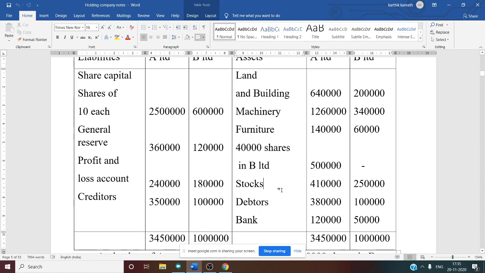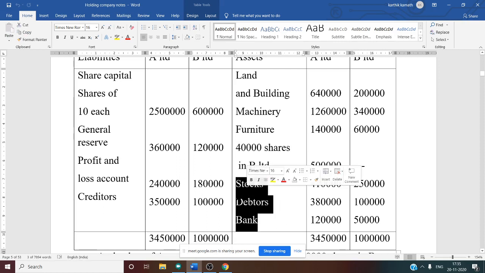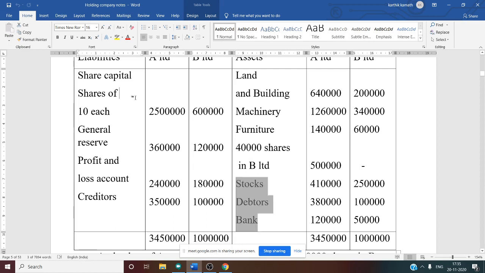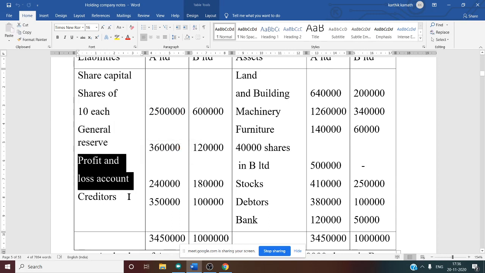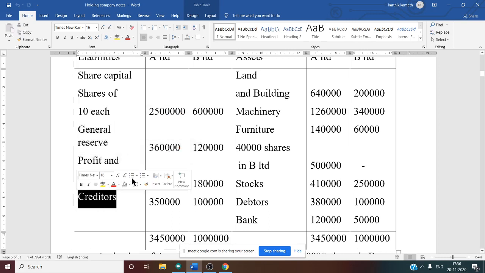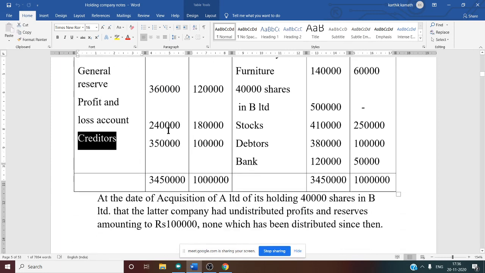Now that is clear. Stock is there, debtor is there, bank is there. Okay, that is current asset. Then liability side, share capital is given, general reserve is there, profit and loss account is mentioned, creditor is given. Okay, no problem. So let us move on.